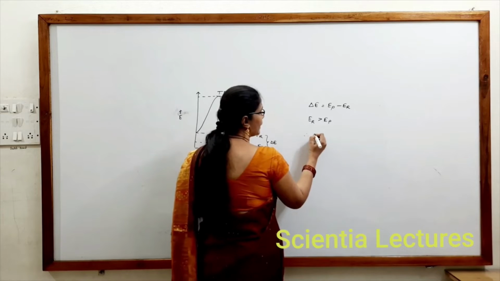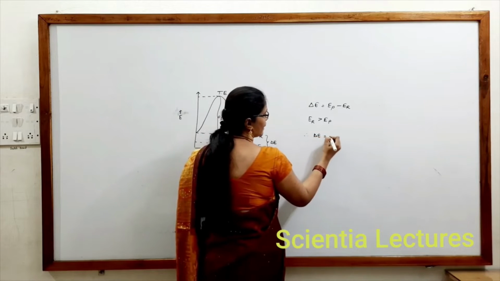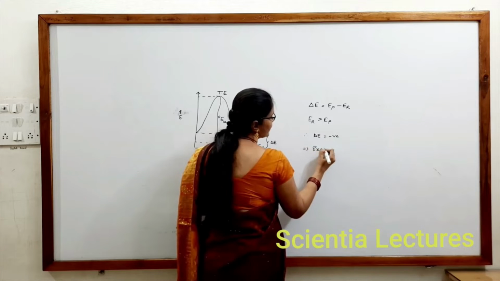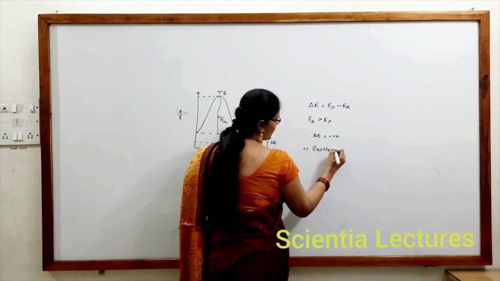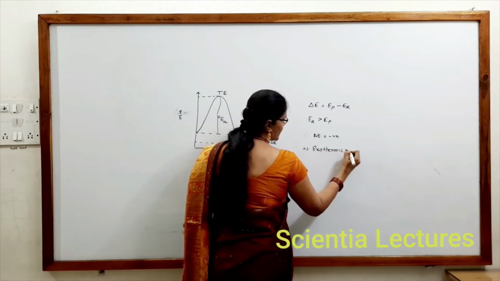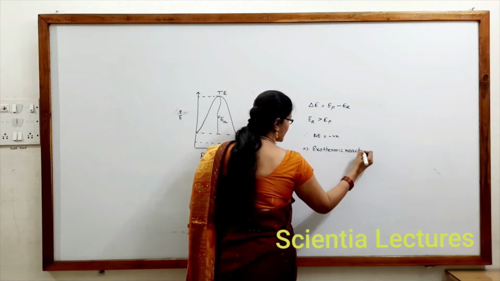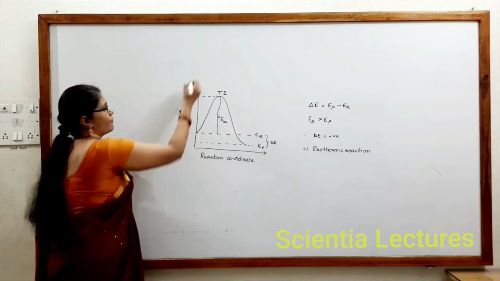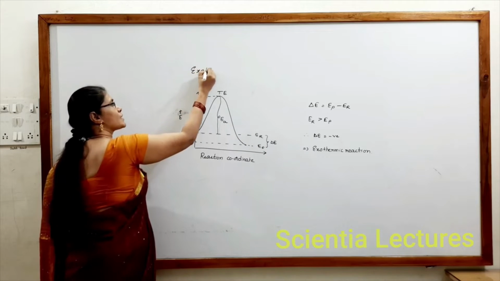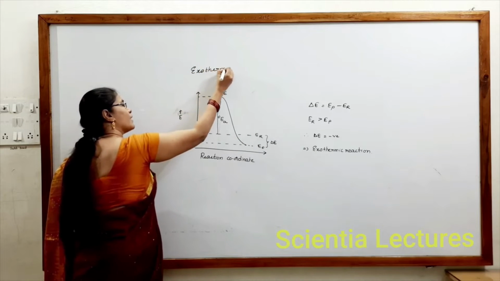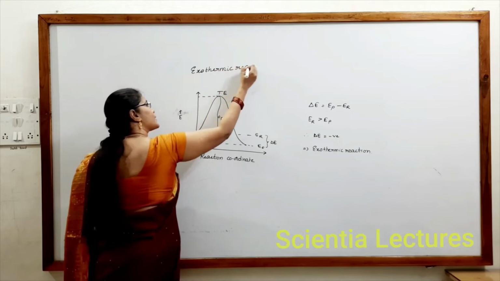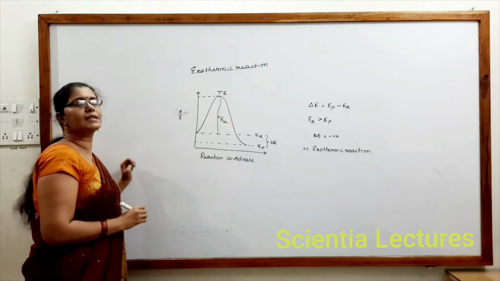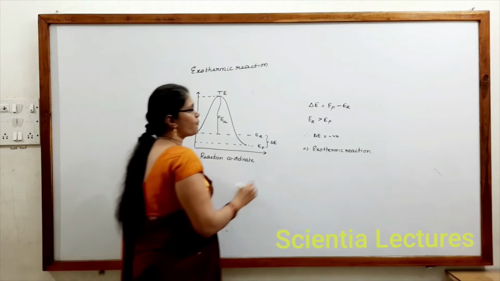Therefore, delta E is negative, which implies this graph represents an exothermic reaction. So this is a graph of an exothermic reaction, wherein the energy of reactant is greater than the energy of products.